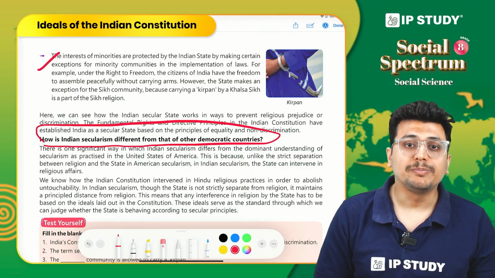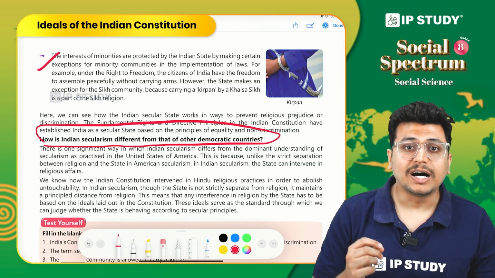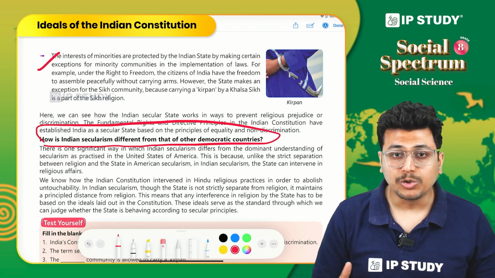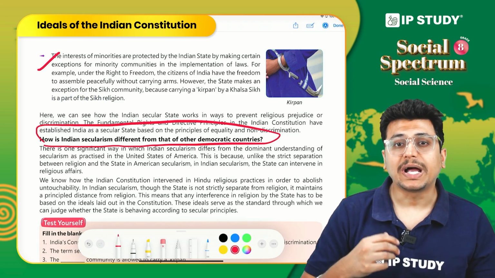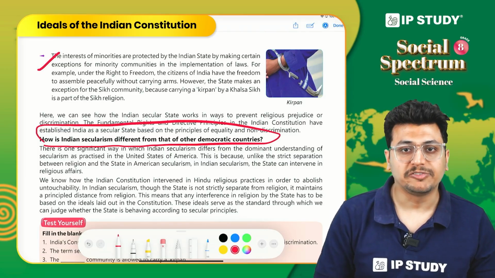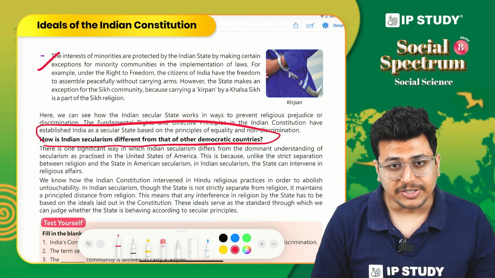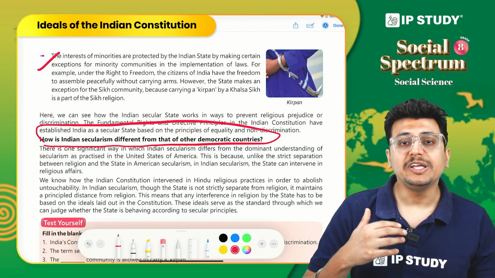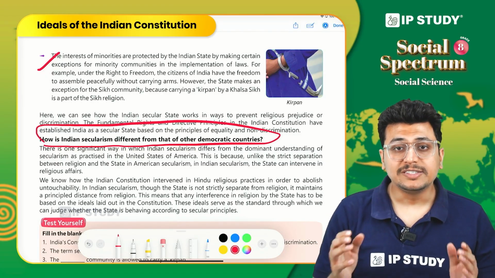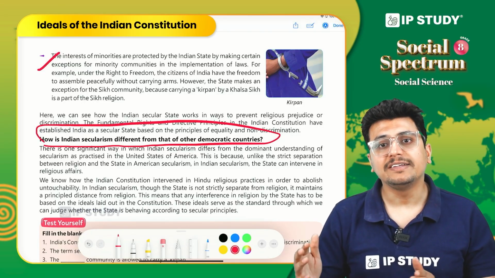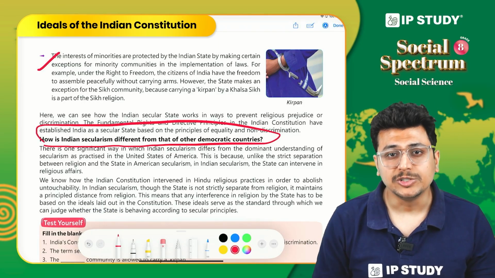Let's take the example of the United States of America. We both are secular countries and we both take pride in being secular, but the manner in which we practice our secularism is quite different. You see, India is quite a spiritual country. Here, religion is a very important part of people's everyday lives. So, the separation between the state and religion is not as strict as in the case of the USA.